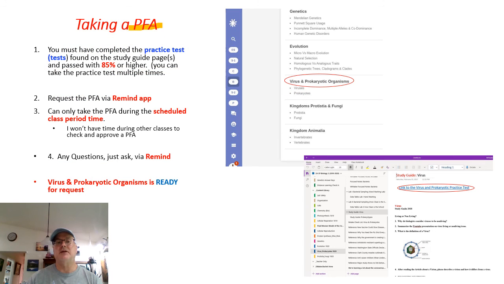Just the last thing is taking the PFAs. Like I said, I'll be putting in the last 2 PFAs as soon as I finish getting them typed up. I just want to remind you that to retake a PFA, you're still going to need an 85 or higher on the practice test. And remember, the practice test link is always going to be found on the study guide page. And then when you're ready for it, do send me a Remind.